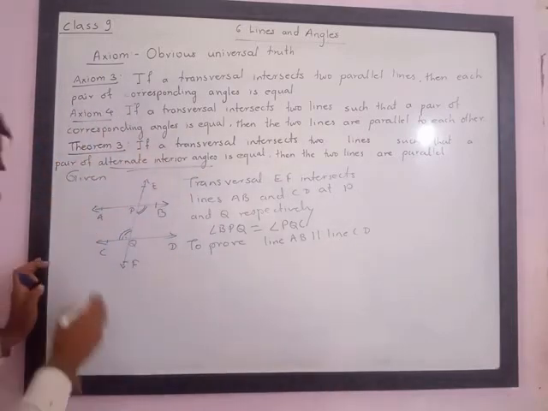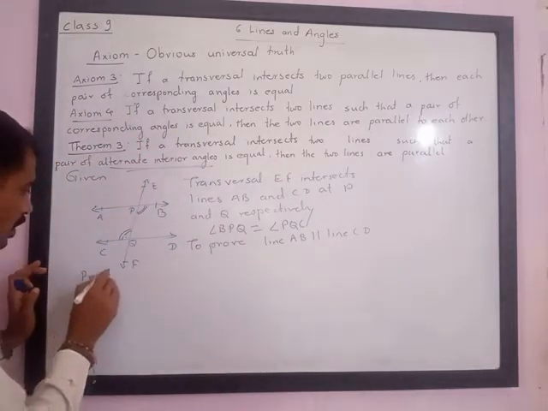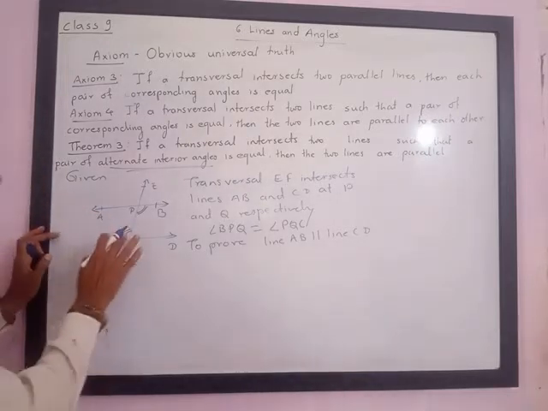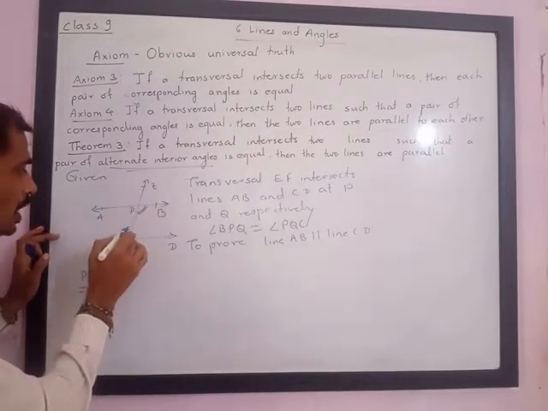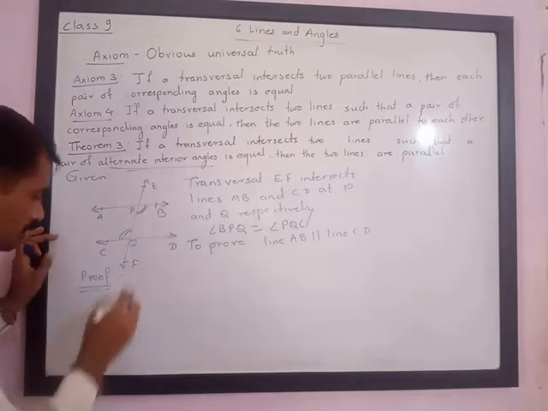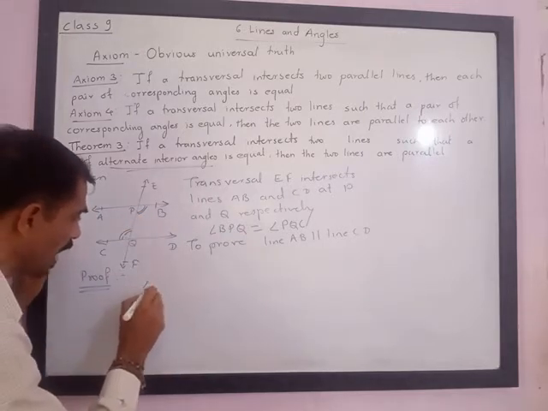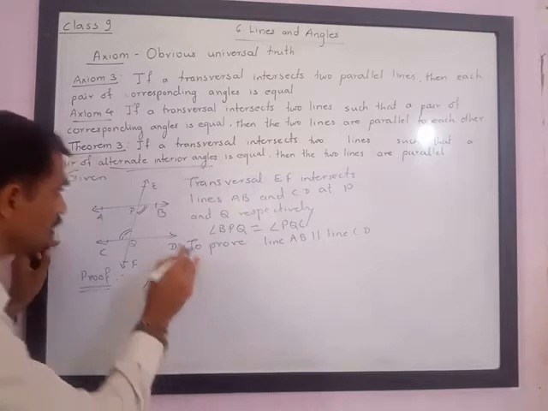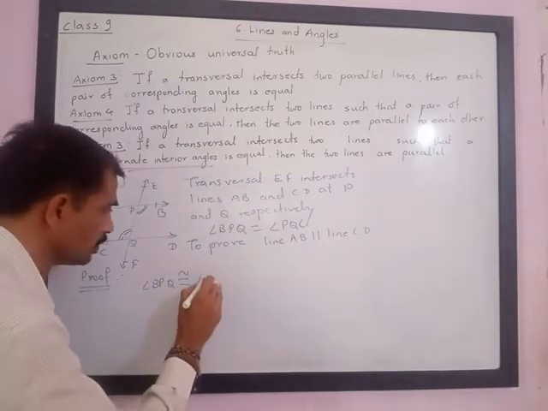Now proof. Understand how to prove. We are given this BPQ is congruent to PQC. So angle BPQ is congruent to angle PQC.